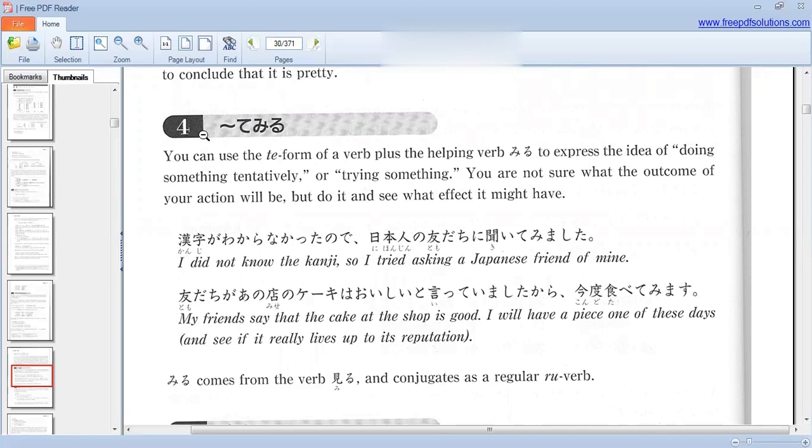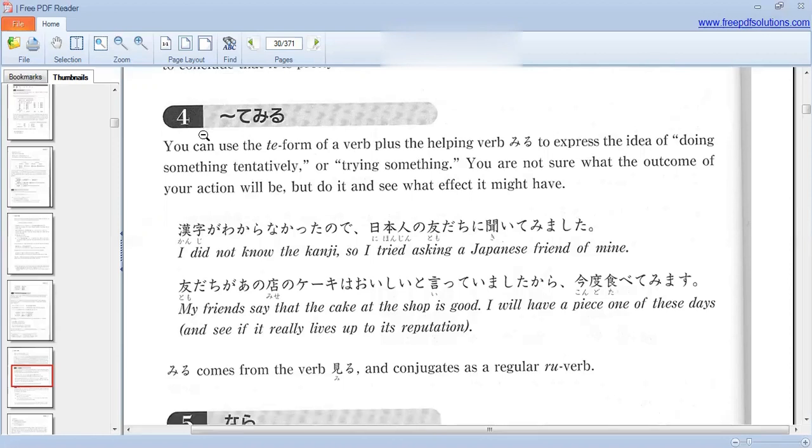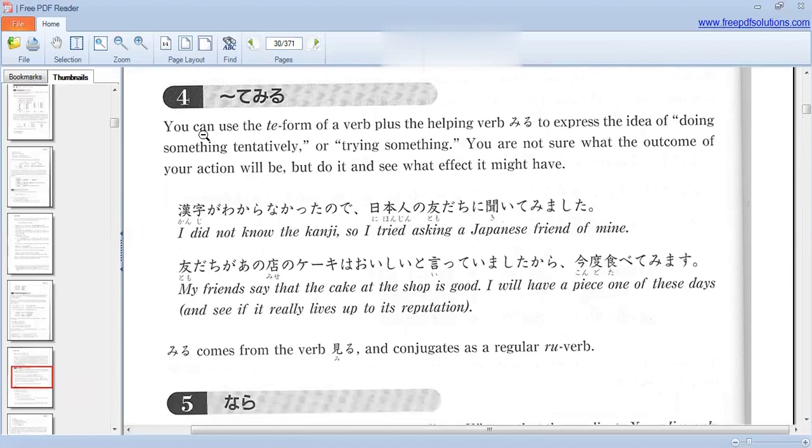Next, tomodachi ga ano mise no keiki wa oishii to itte imashita kara kondo tabete mimasu. My friend says the cake at that shop is good. I will have a piece one of these days and see if it really lives up to its reputation. Miru comes from the verb miru, to see or to watch, and conjugates as a regular ru-verb.